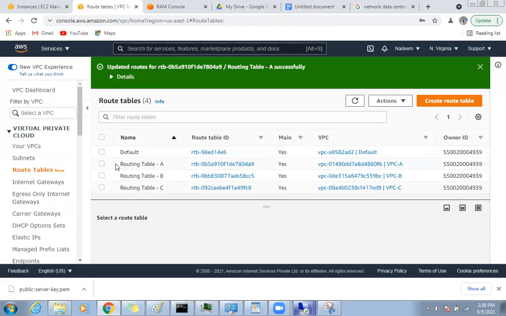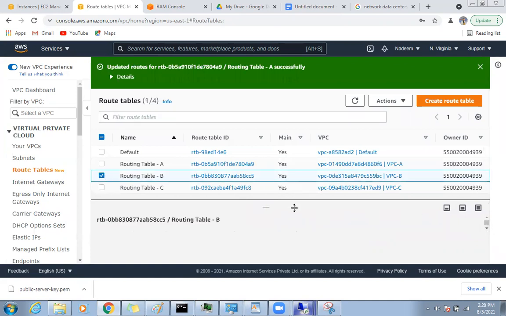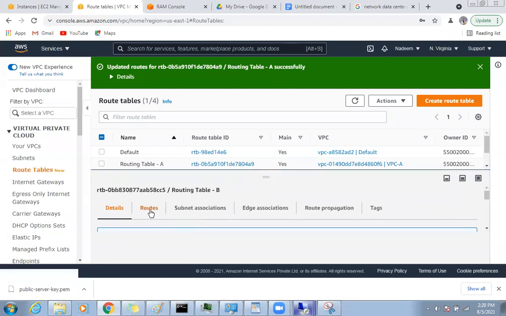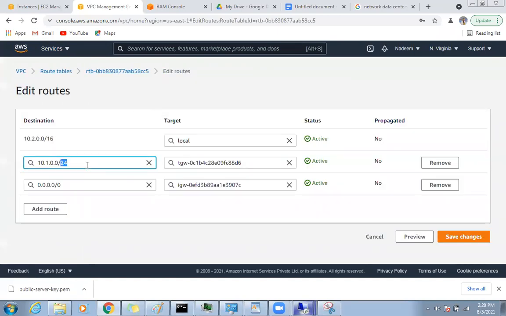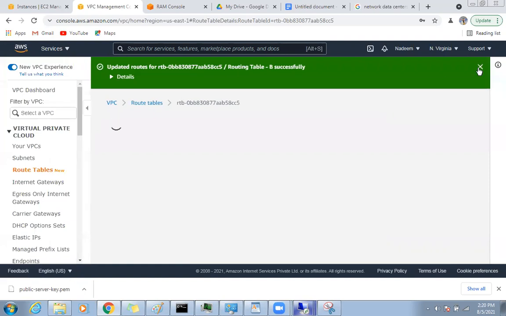Similarly, I need to go to B and do the same thing there as well. B and C. Just like how we attach the default route, similarly the internal routes. See this one, I will change this to 10.0.0.0 TGW and save. Done.